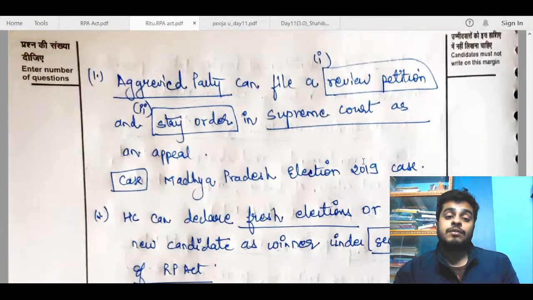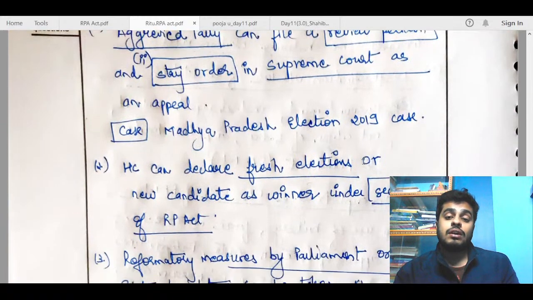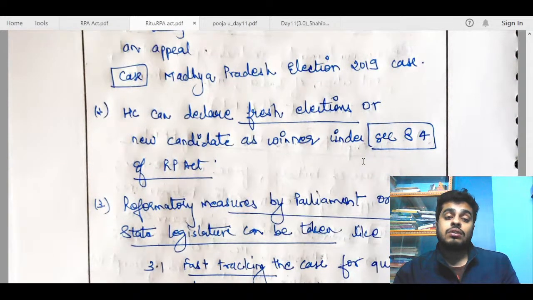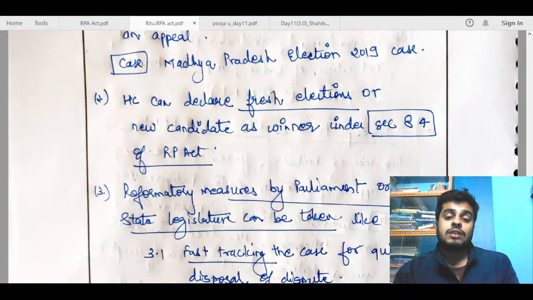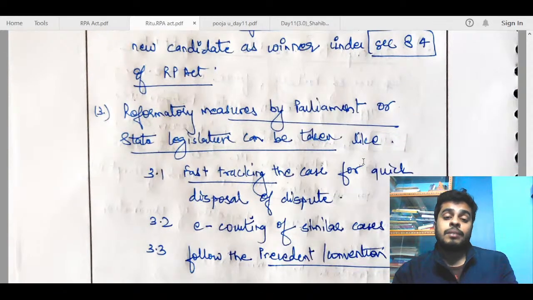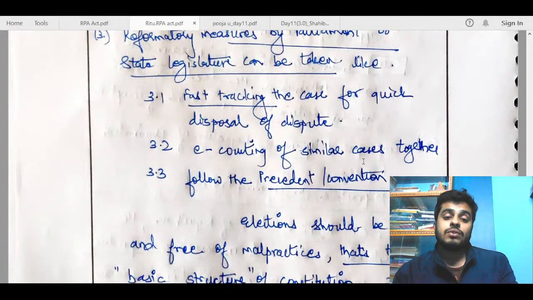Remedy available to the aggrieved party against the decision. The aggrieved party can file a review petition, stay order in the Supreme Court as an appeal. Okay. The HC can declare fresh elections on new candidates winner. Okay. Reformatory measures by Parliament or state legislatures can be taken, like fast tracking the case.